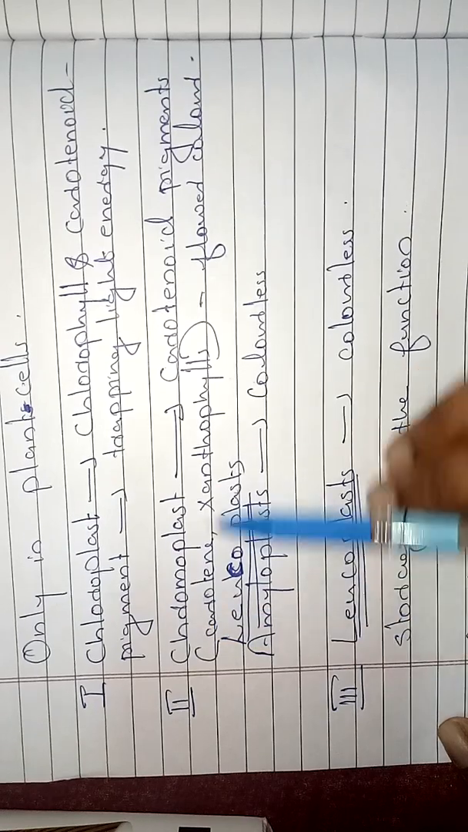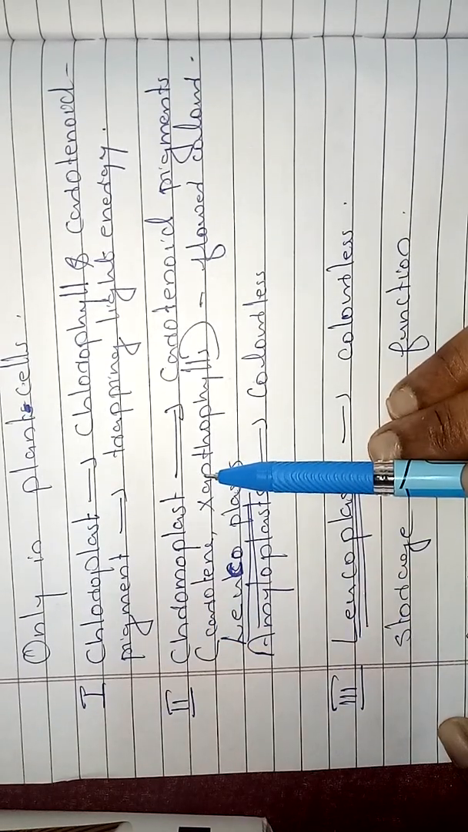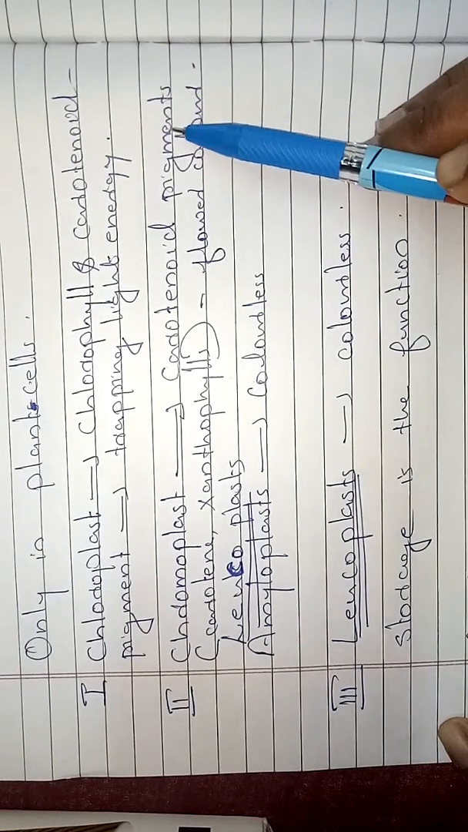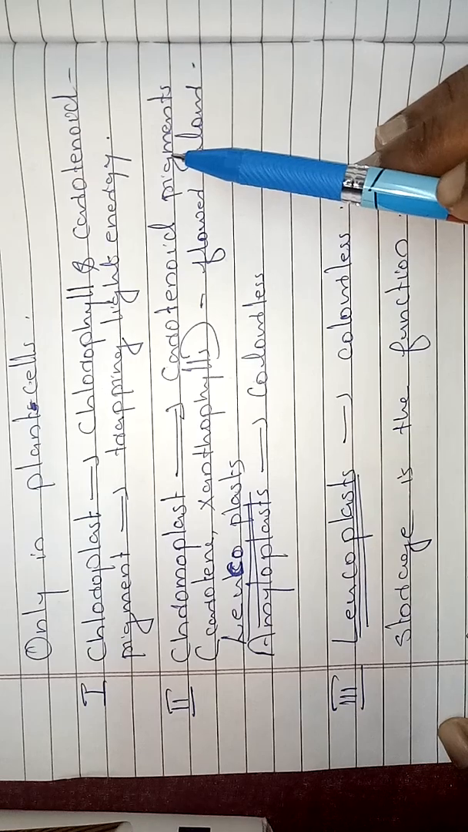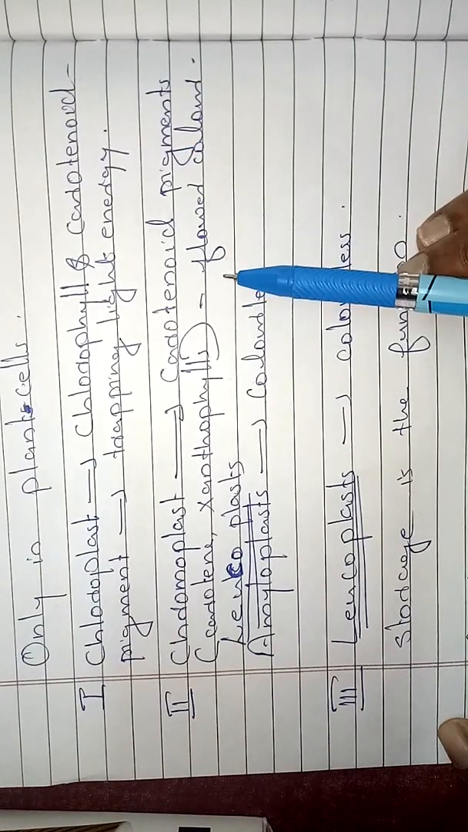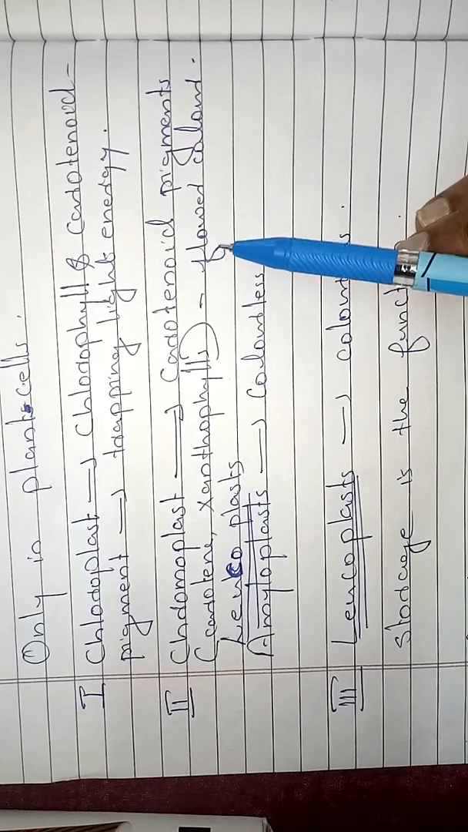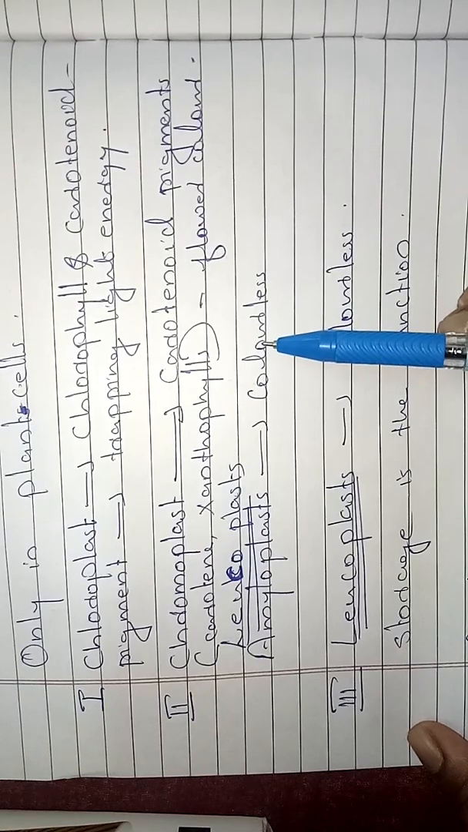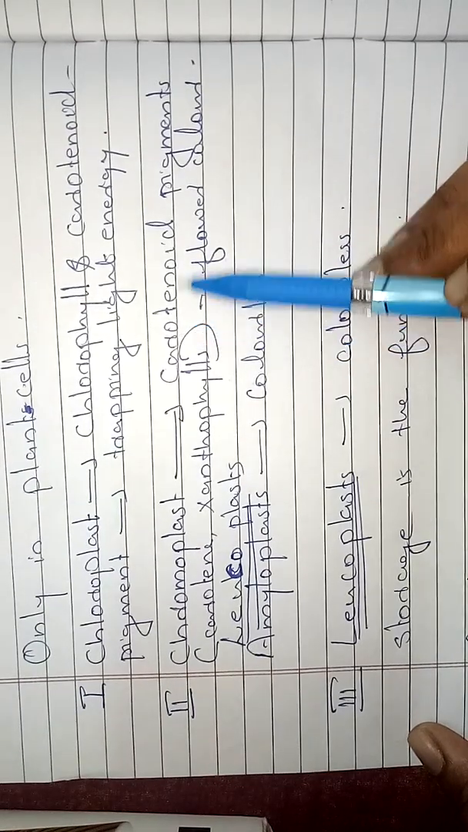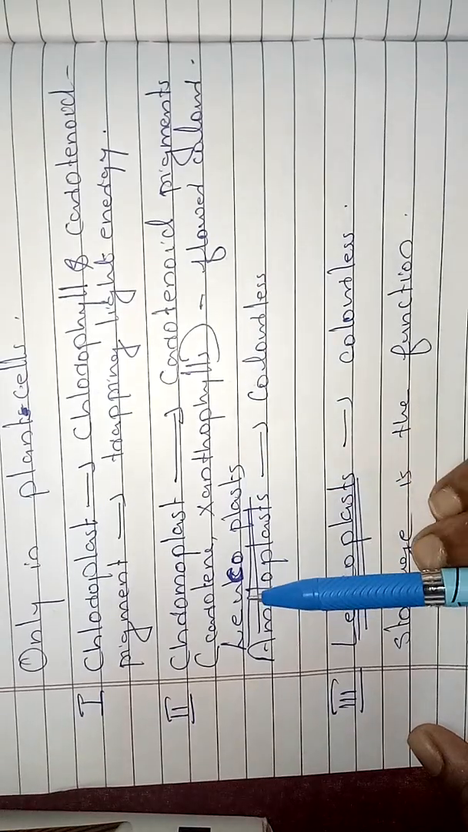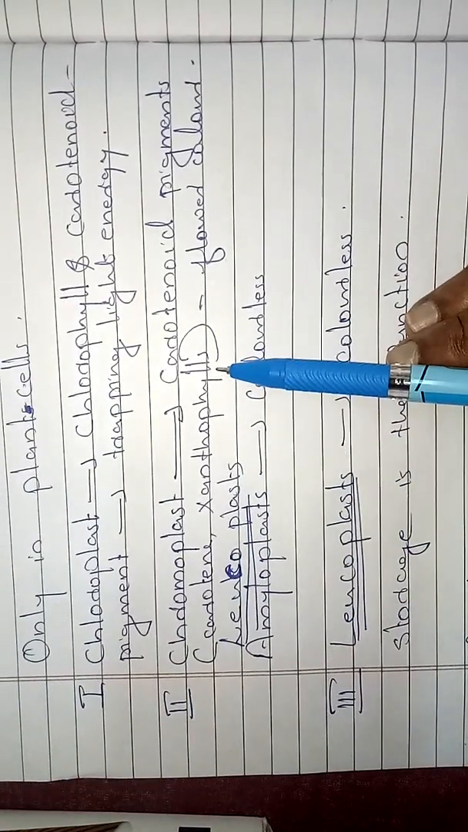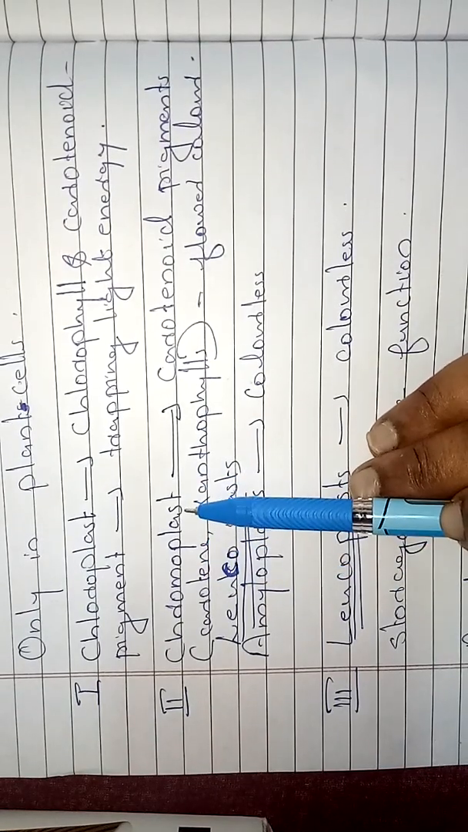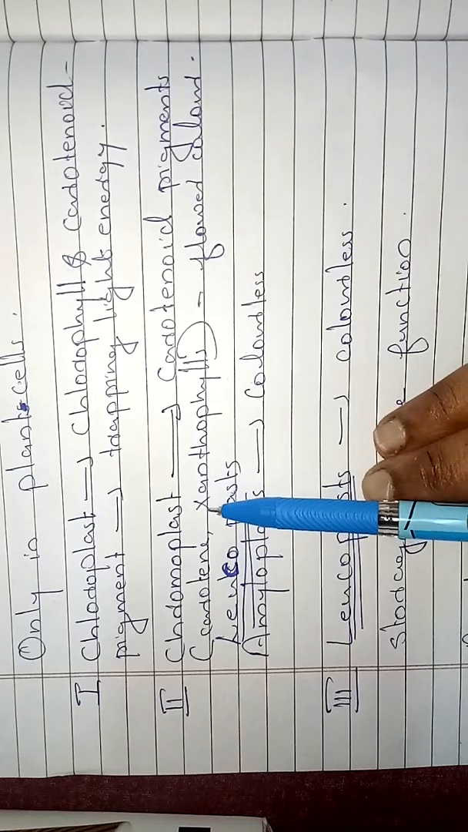And the next type is chromoplast. Chromoplast is the plastid which contains carotenoid pigments. We know that flowers have different colors, right? Red, yellow, and other different colors. Chromoplast is responsible for the difference in colors of flowers. Carotenoid pigments are of many types, like carotene and xanthophylls, which are present inside the chromoplast. Due to the presence of chromoplast, flowers have different colors.